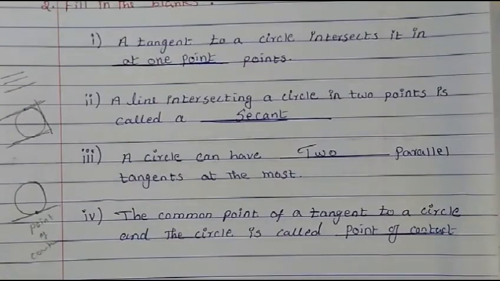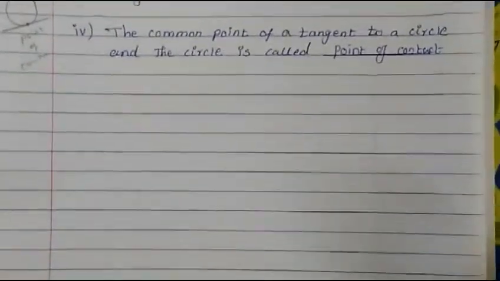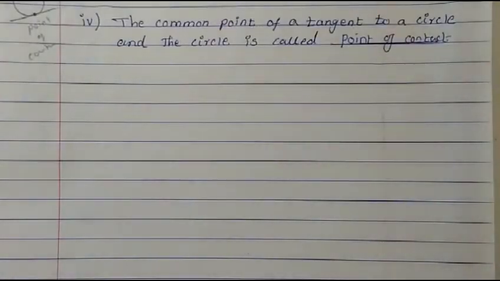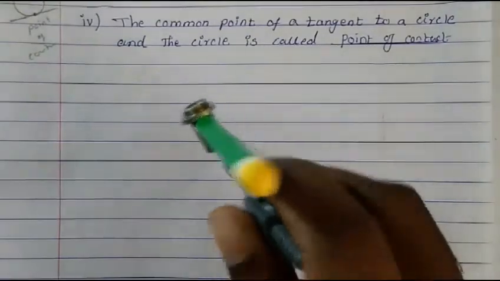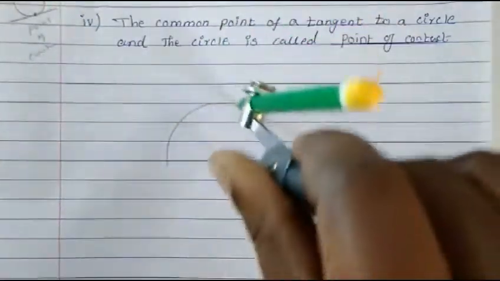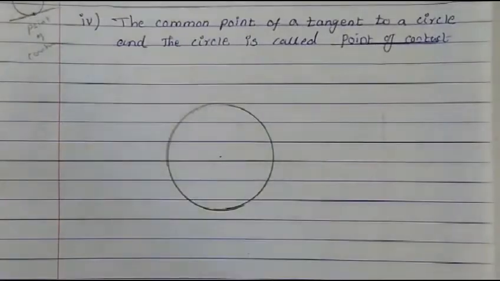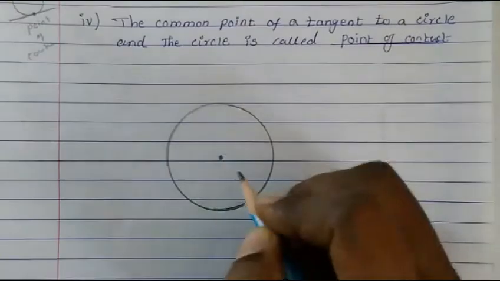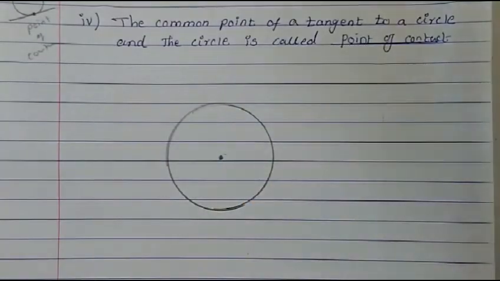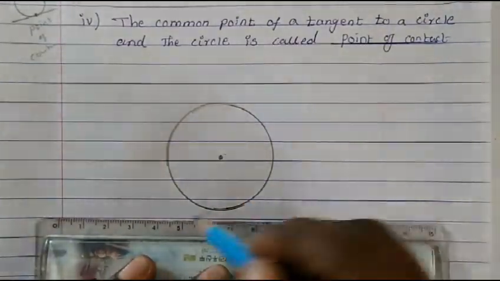Now in short, I will show you all the definitions explained in introduction part 1 so that you remember easily. Let us take a circle with center O. Let us see all the definitions.